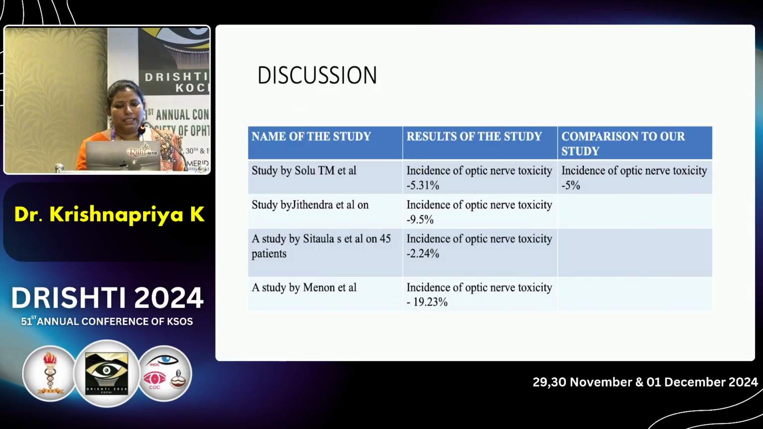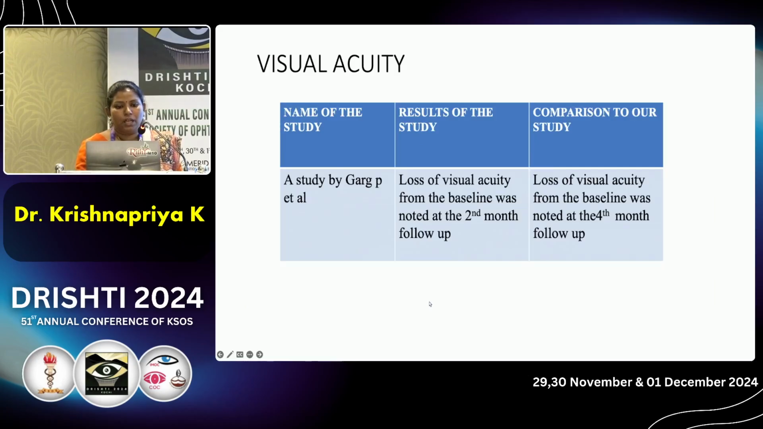Coming to the discussion, in our study the incidence of optic nerve toxicity was 5%, but in various studies like Solomon et al., the incidence was found to be 5.31%. In another study by Jitendra et al., it was 9.5%. In a study by Sitao et al., the incidence was 2.24%, and in the study by Menon et al., the incidence was 19.23%. In a study by Garg et al., the loss of visual acuity from the baseline was noted at the 2nd month of follow-up, but in our study, the loss of visual acuity was noted from the 4th month follow-up visit.